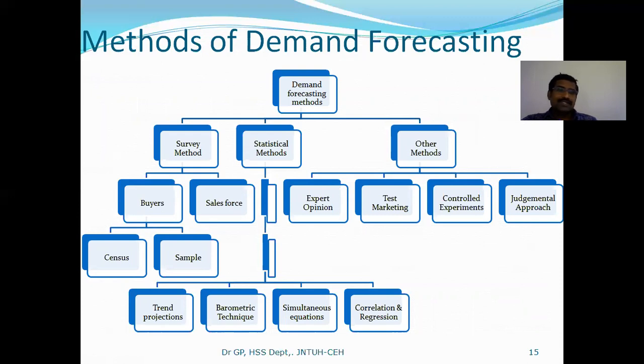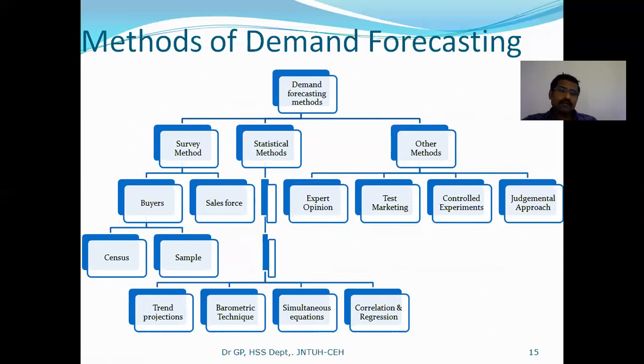When you come to the survey method, there is survey of buyers and survey of sales force. If you prepare a questionnaire, a list of questions, and ask the buyers, it is just like giving feedback. You made a product and gave it to the customer, and from the customer you get information: how is this, what is the result, is the price okay, and the availability.